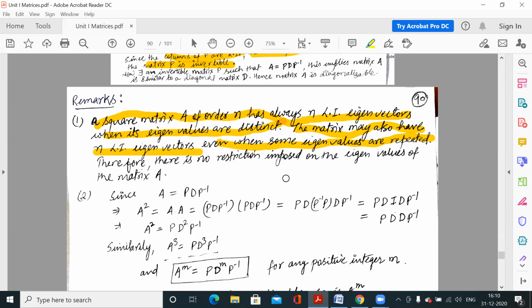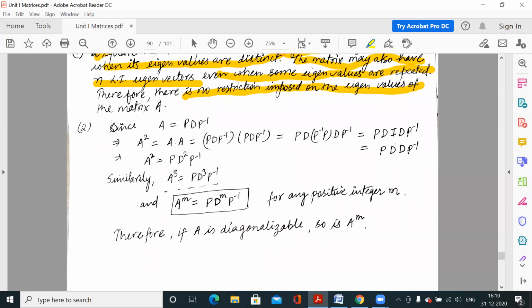So we cannot say whether the matrix is diagonalizable or not just from the eigenvalues in that case; we have to check in that condition.